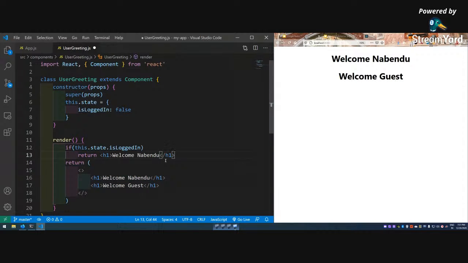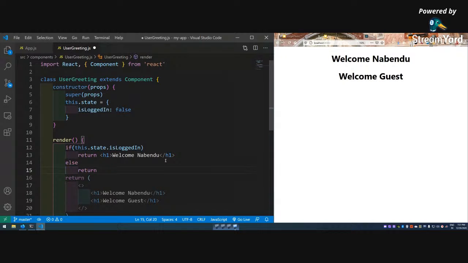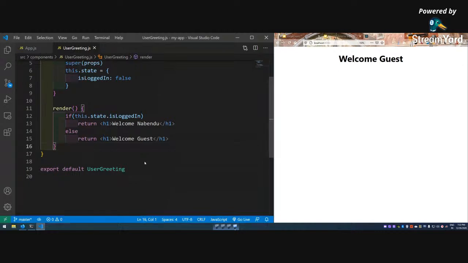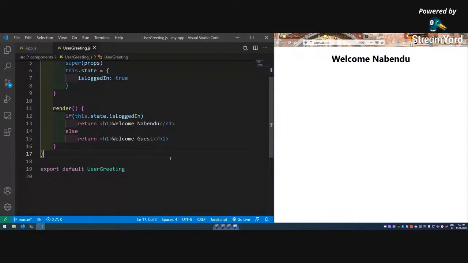So like this, else will work. Tab, return welcome guest. Let me remove this. So this is the first way. Why is welcome guest coming? It will check this.state.isLoggedIn, and it is false actually, so the else part will be done. Let me make it true. Nabendu is being shown. So this is the first way of conditional rendering.